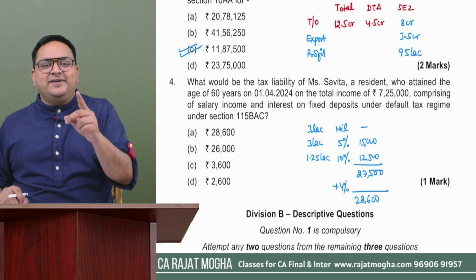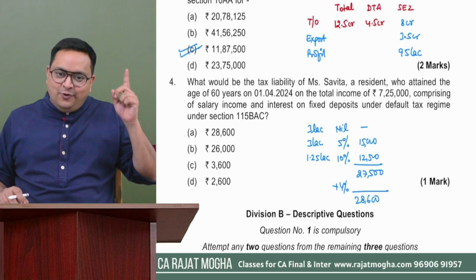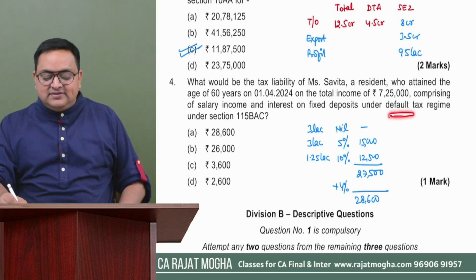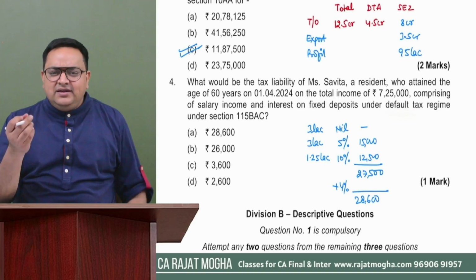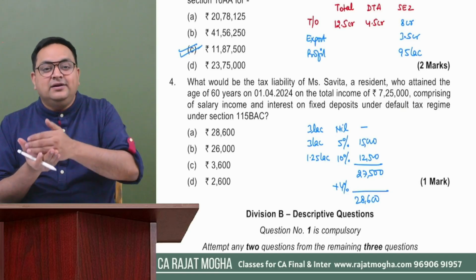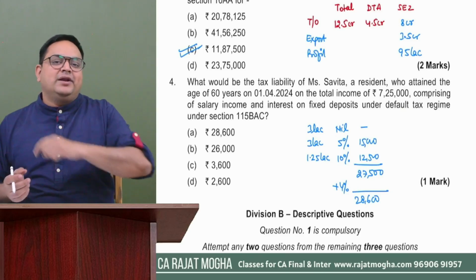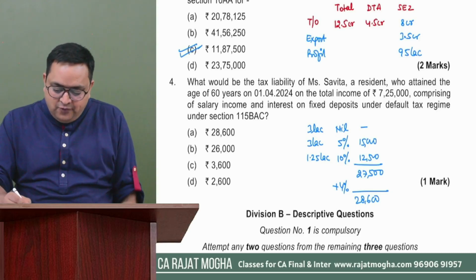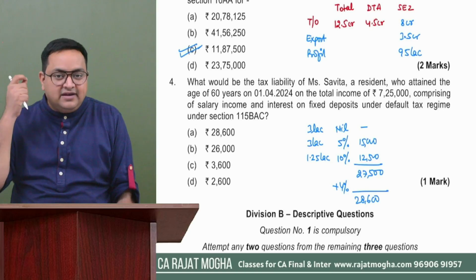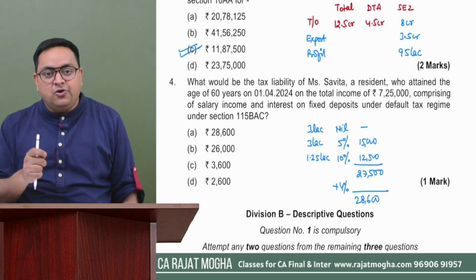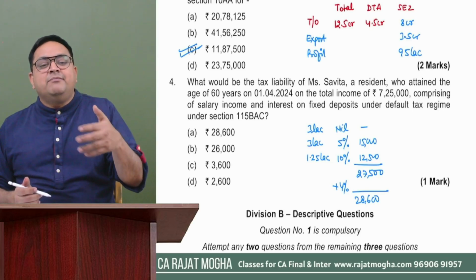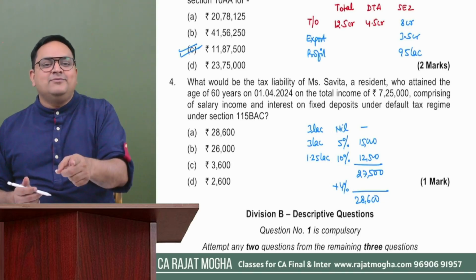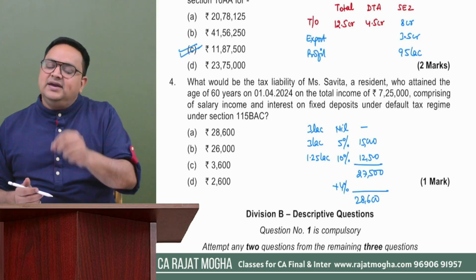No, please understand that there is a difference between the old regime rate and this default tax regime rate. Here in default tax regime, even if your income is little more than 7 lakh, then also you can apply for rebate. Then also rebate is applicable to you. So how we will calculate the rebate? We will see whether rebate will be applicable over here or not. Similar concept as we have in marginal relief in surcharge. A similar type of concept is introduced in default tax regime also, in the case of rebate.